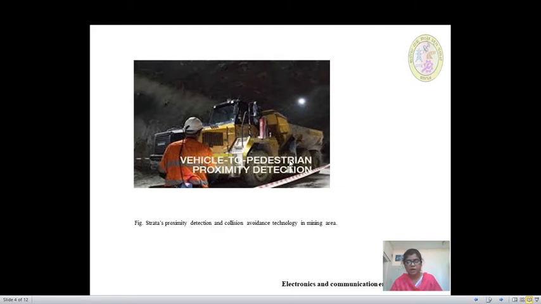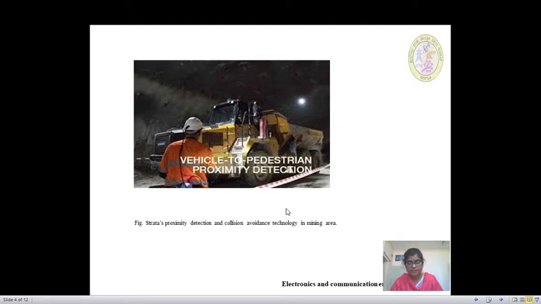Proximity detection systems are becoming a critical control measure for improving safety in mobile mining equipment. PDS technology works to detect people and vehicles in the vicinity of enabled vehicle and sounds an alarm for the impending hazard. So whenever any pedestrian comes near the vehicle, then the alarm can be heard. So the pedestrians as well as the driver of the vehicle become alert, so the collision can be avoided.